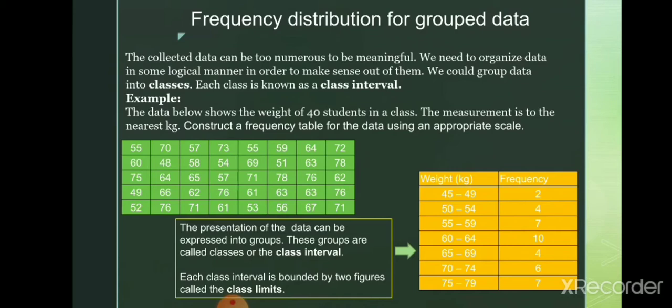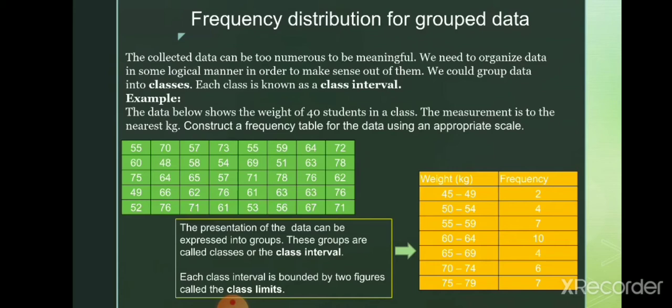The presentation of the data can be expressed in groups. These groups are called classes or class intervals. Each class interval is bounded by two figures called class limits. So we make a class of weights between 45 to 49. The class interval is 45, 46, 47, 48, 49. That is 5 units.